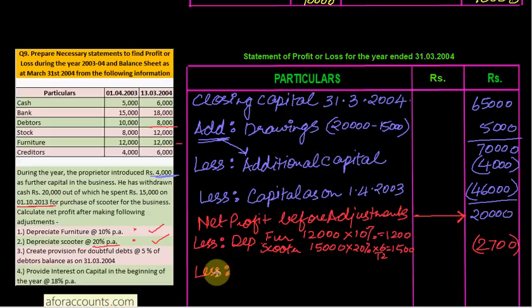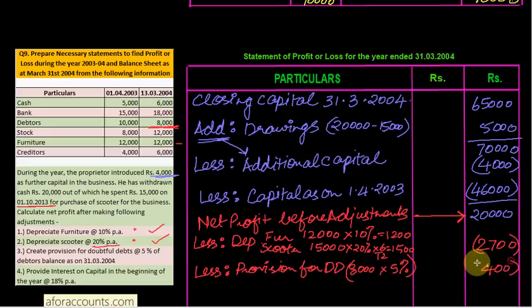So less provision for doubtful debts on debtors. Provision for doubtful debts, you write in full. debtors पे provision बनाया है कितने पे? 8,000 closing था. So 8,000 into provision कितना बनाना है? 5% is the provision. So 8,000 का 5% comes up to 400. Reduce 400 for the provision.